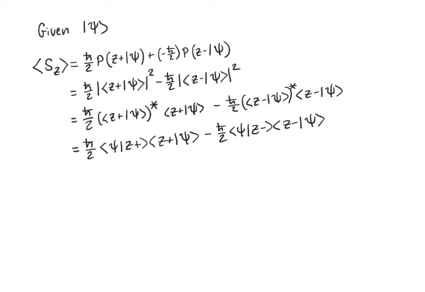Now, I want to remind you that this psi bra is a row vector. This z plus ket is a column vector. This is a row vector, this is a column vector, row vector, column vector. Now, matrix multiplication isn't commutative, which means I always have to multiply from the left.